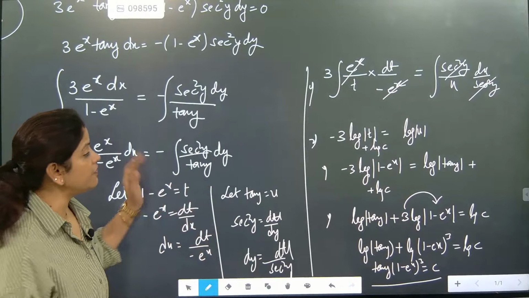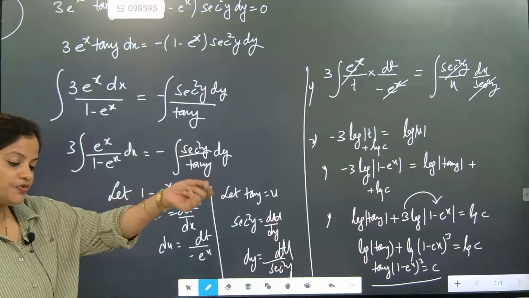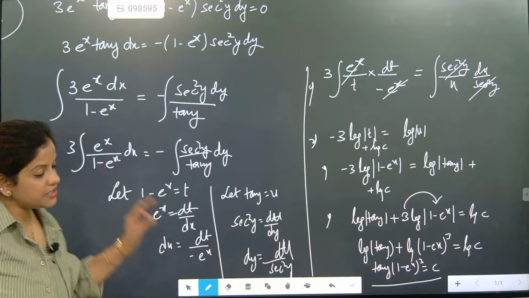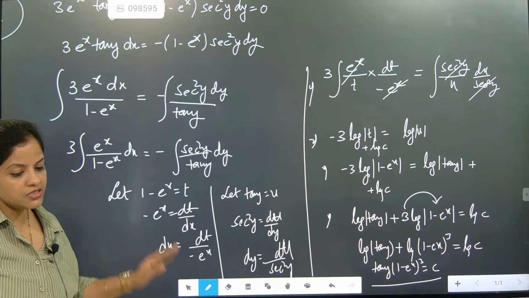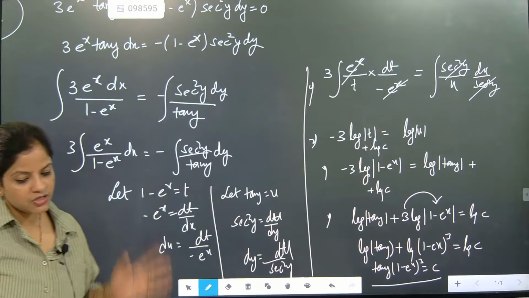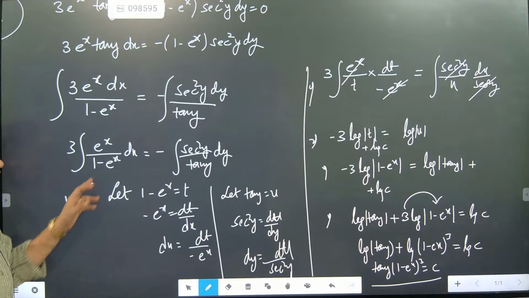So Anuj, when 3 is there, finally that 3 is shifted to that side, beta. The 3 part is acting as a mediator, and that 3 part is shifted to that side. So this is exactly the way to proceed and solve the question. I hope you have understood this part.